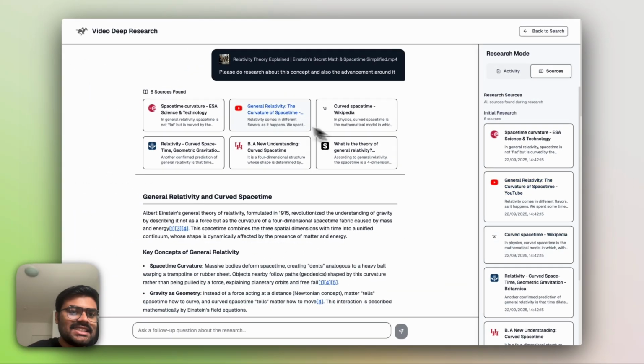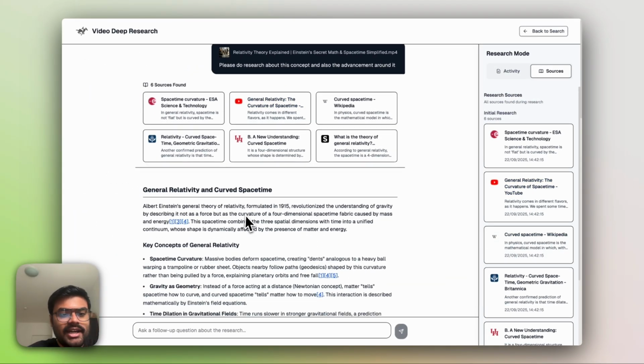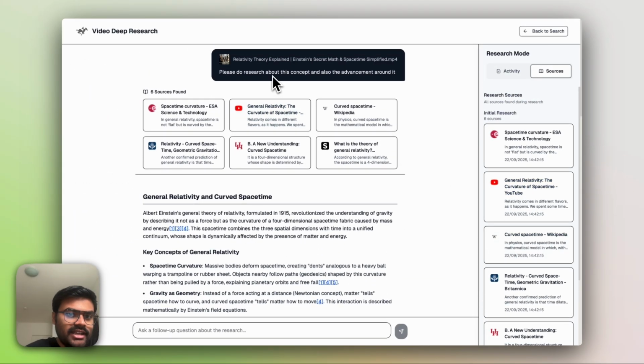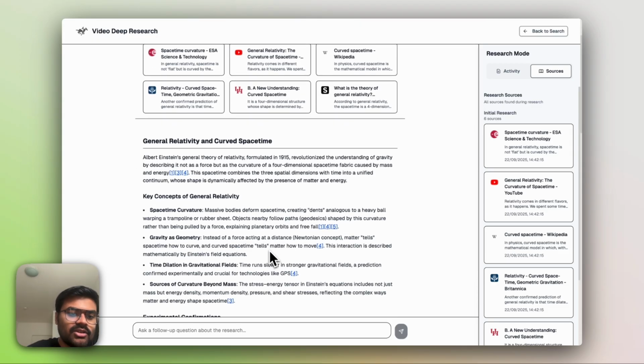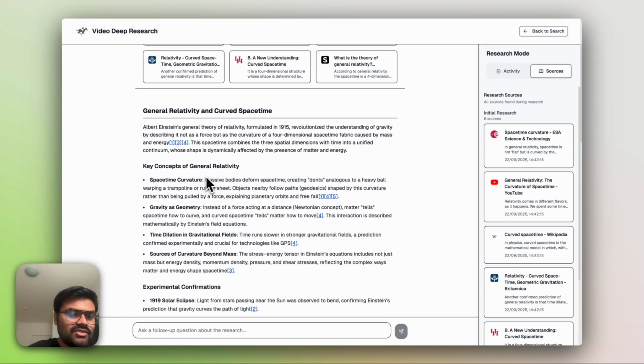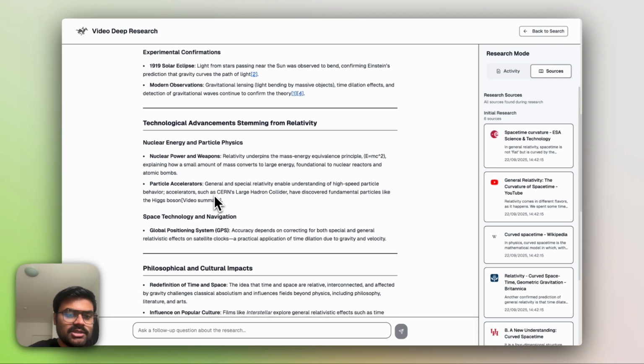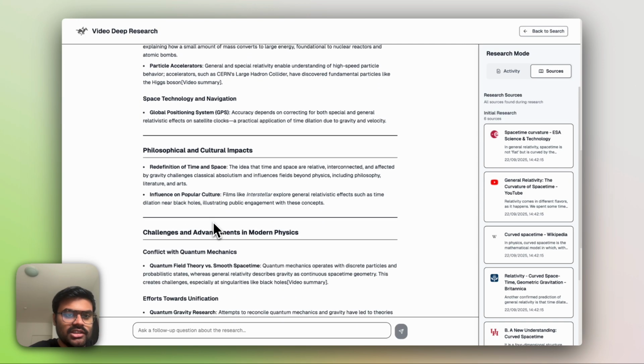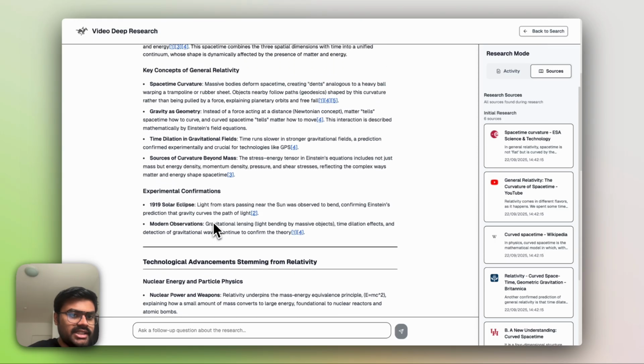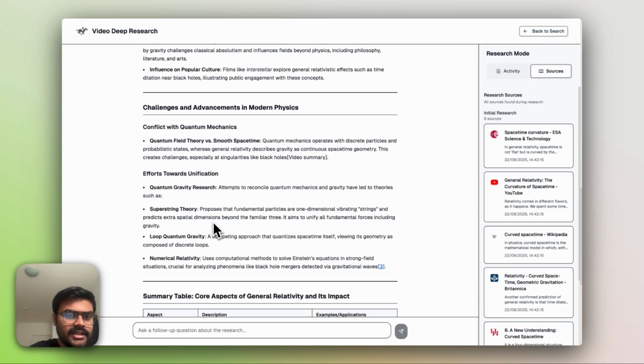Here you can see the 6 sources found, and as we asked for research about the concept and the advancement around it, you can see the key concepts of general relativity and more advancement around it, like space technology and navigation, and also gravity as geometry and challenges.